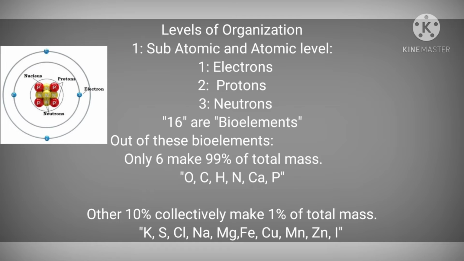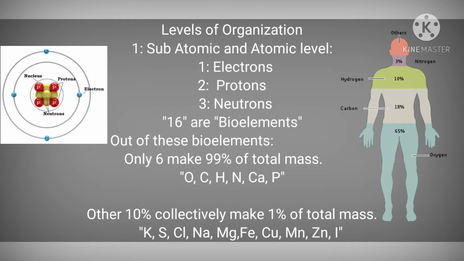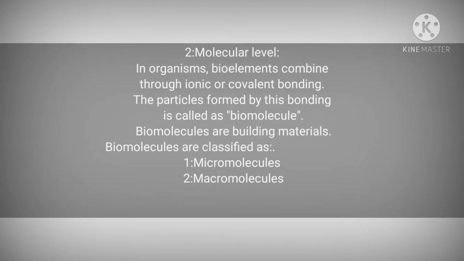There are 92 kinds of elements that occur in nature. But out of 92, there are 16 that are bioelements. They take part in making the body mass of living organisms. Out of the 16, 6 make 99% of the total mass, and they are oxygen, carbon, hydrogen, nitrogen, calcium, and phosphorus. And the other 10, that make 1% of the total mass, are potassium, sulfur, chlorine, sodium, magnesium, iron, copper, manganese, zinc, and iodine.